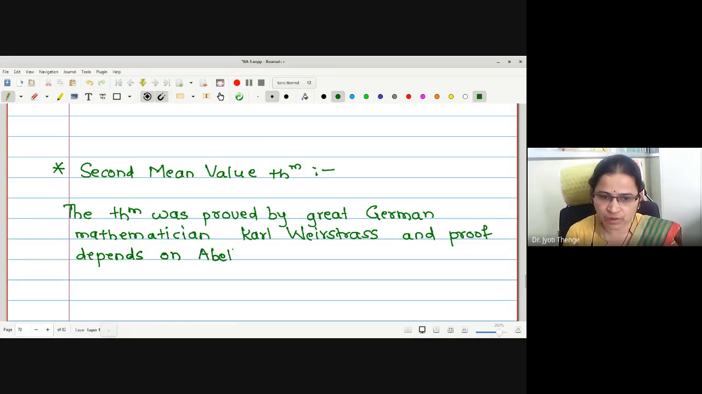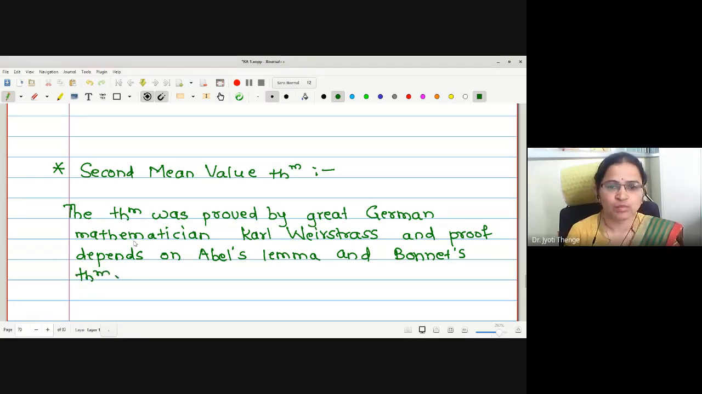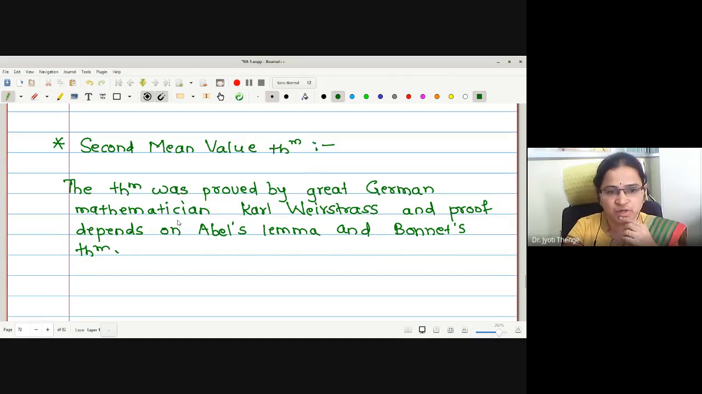Abel's lemma and Bonnet's theorem. This is actually the generalization of Bonnet's theorem. Before going to the statement of what Abel's lemma and Bonnet's theorem tell us, or the statement of the second mean value theorem, we will try to understand some life history about these mathematicians.